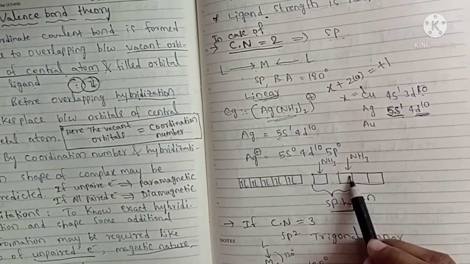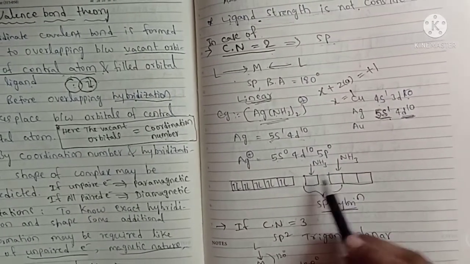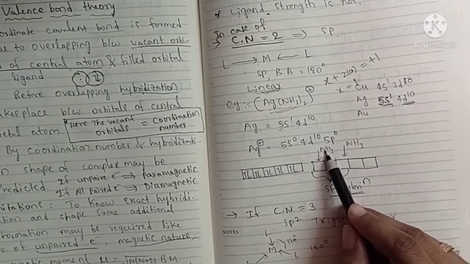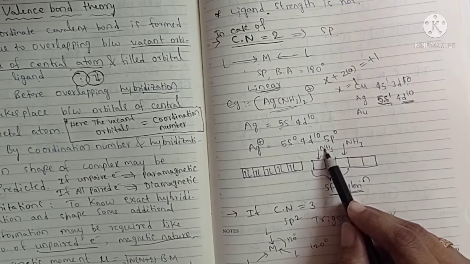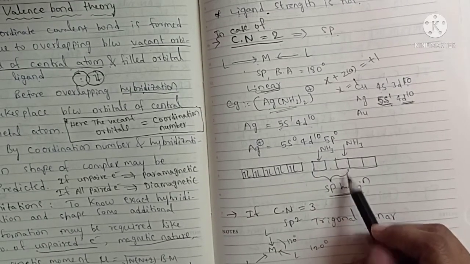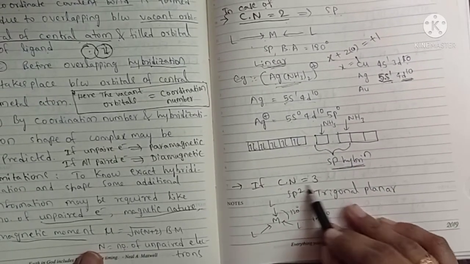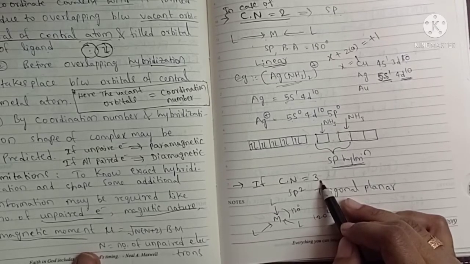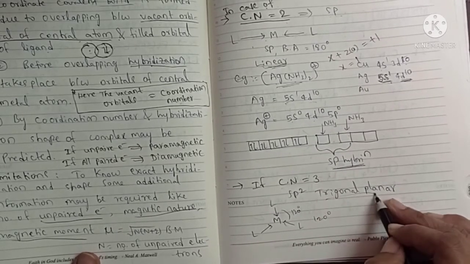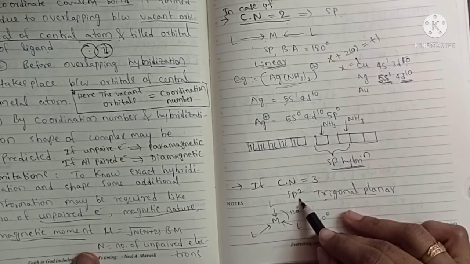After hybridization, these orbitals overlap with the ammonia orbitals and form the coordinate covalent bonds. If the coordination number is 3, then what is the structure of the complex? It is trigonal planar and the hybridization is sp2.